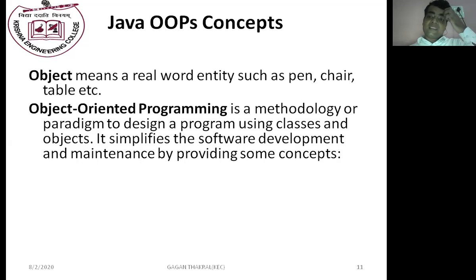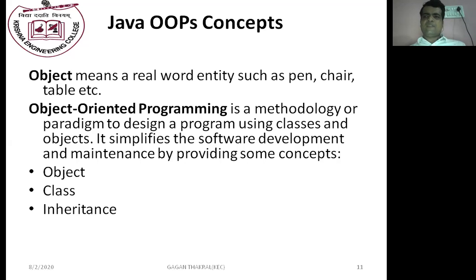Object-oriented programming is a methodology to design a program using classes and objects. It simplifies software development and maintenance by providing some concepts which exist in the real world.